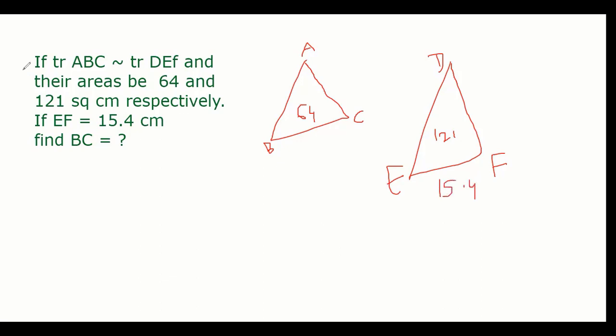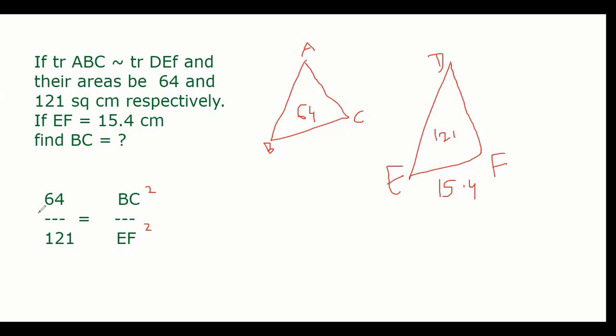Which theorem will apply? So you will say area of small triangle by area of big triangle will be equal to BC squared by EF squared, right? याद है स्क्वायर वाला फॉर्मूला था. थ्योरम याद है जो मैंने बताया था थोड़ी देर पहले? I said right, area will be proportional to square of the side. Perimeter will be proportional to the side's length. No problem. So perimeter is different.